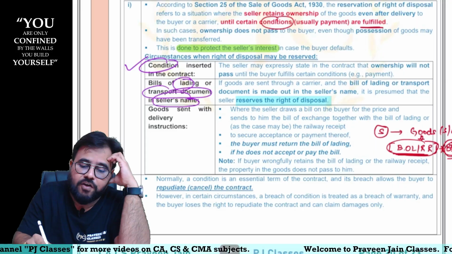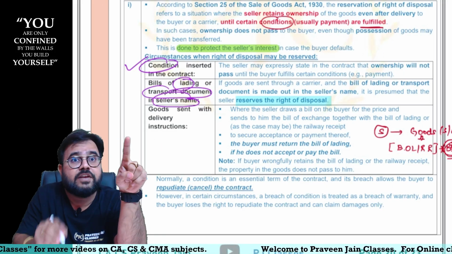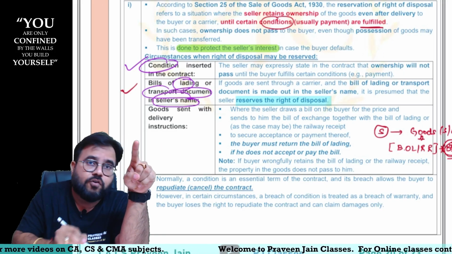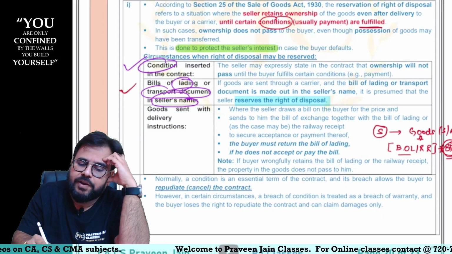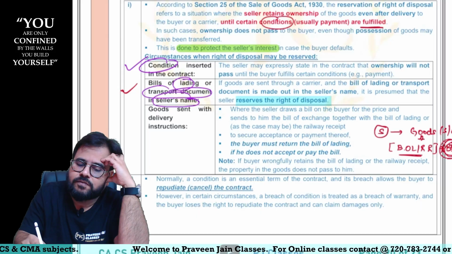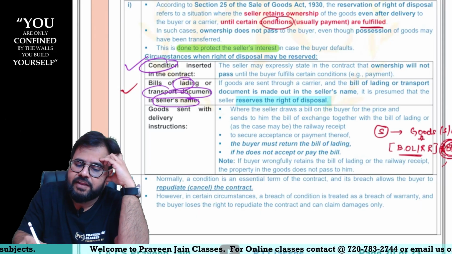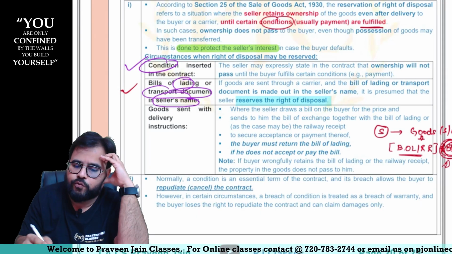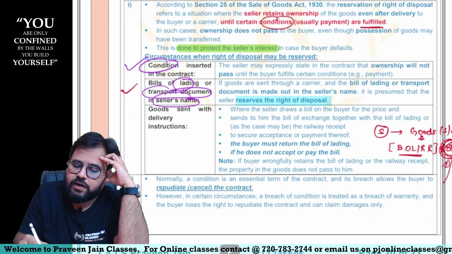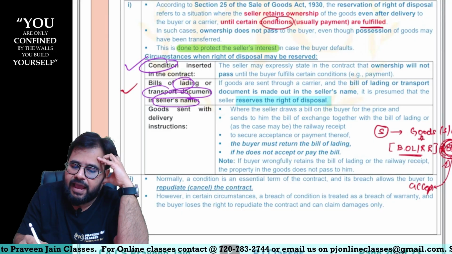Remember, this bill of lading or railway receipt is in whose name? Buyer's name. Second point, it is in whose name? Seller's name, sir. Now, the bill of lading is also prepared, plus a bill is also drawn and sent to you, sir. Why is it sent to you? So that you can accept it and then give it back, sir.